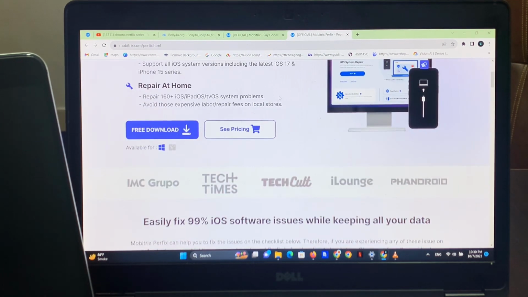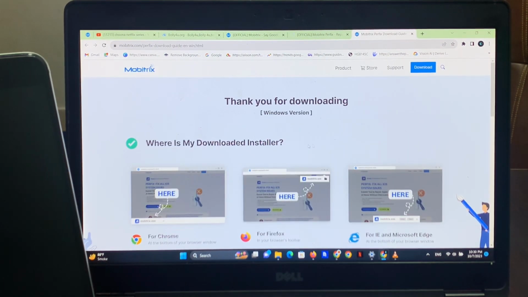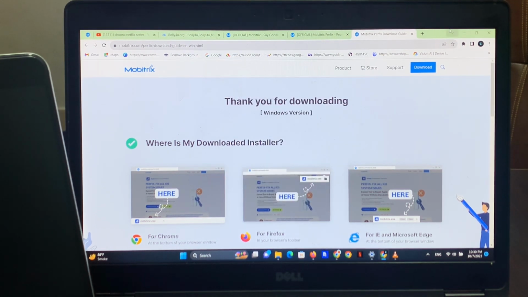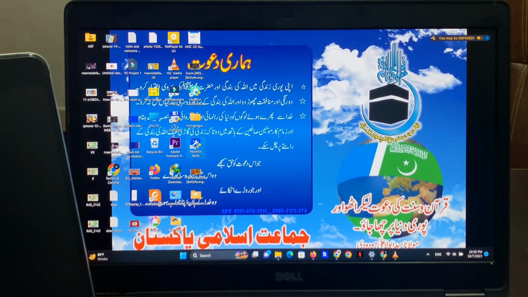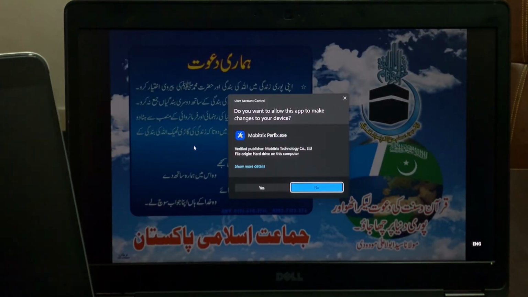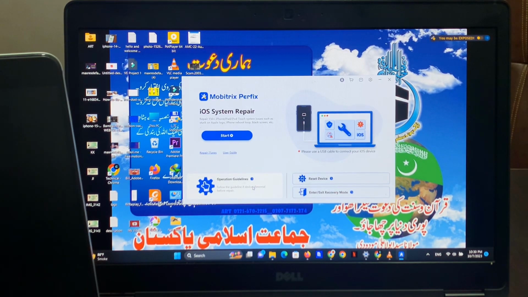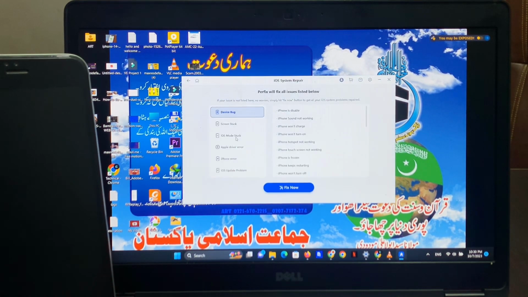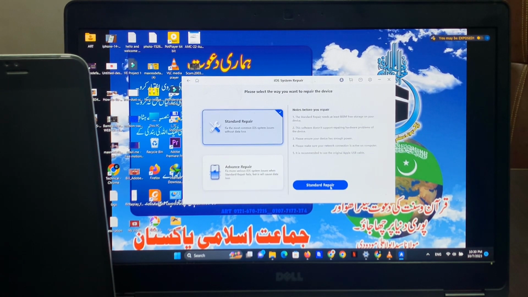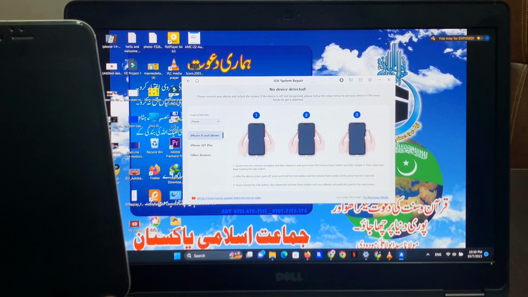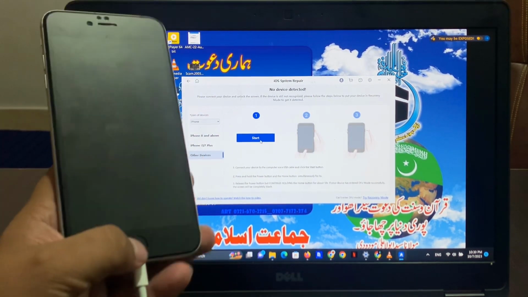Simply download the Mobitrix Fix tool and install it. I have already installed it on my system. Simply open it. You can see it appears on screen: Start Repair, Fix Now, Standard Repair. Select your device, DFU mode. Tap on Start.